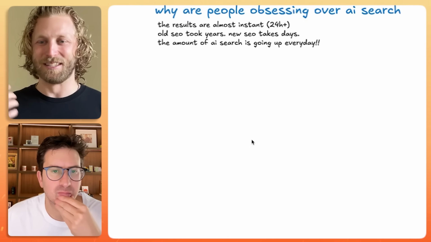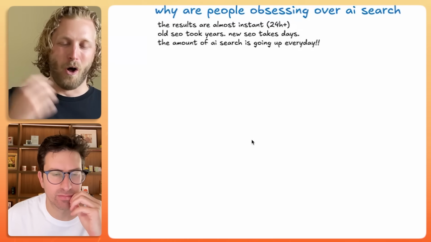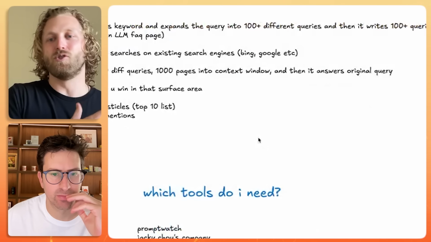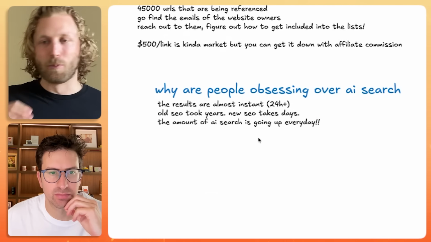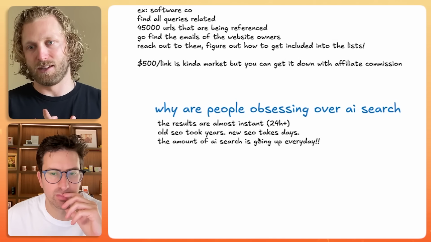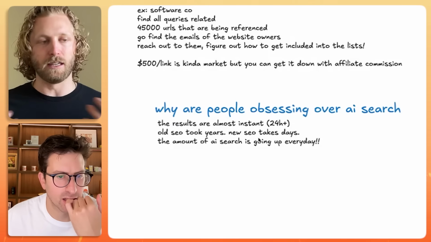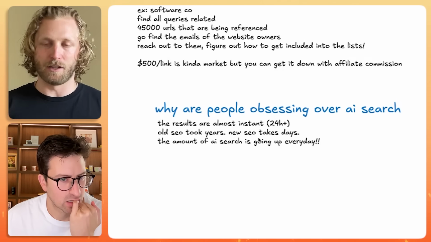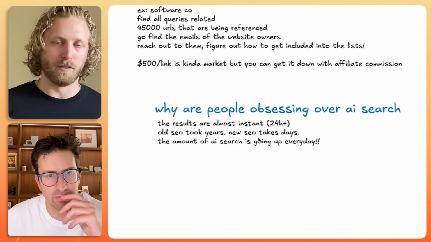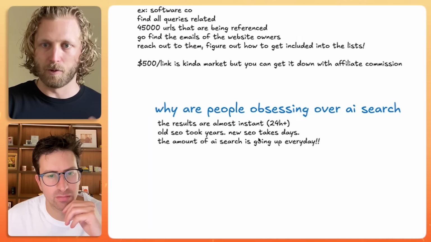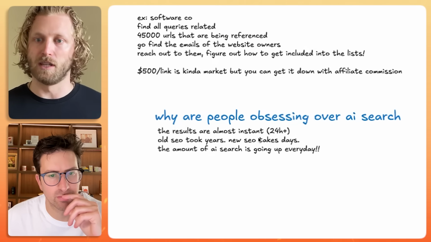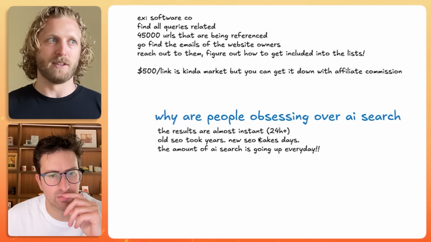So your job is to get onto all of the pages that are ranking on page 1 through 3 of Google so that you show up within the AI chat. When you're paying for that $500 link, technically you are building a backlink to your site as well, so that's actually a good thing. There's a knock-on effect: we're doing this specifically for AI SEO, but we're also building a link which helps the total domain authority and effectiveness of our own company site, which allows us to rank for harder, more competitive keywords over time. So there is that component as well.